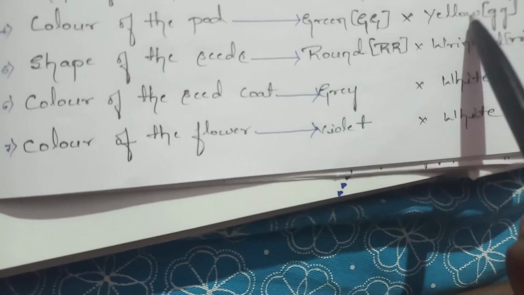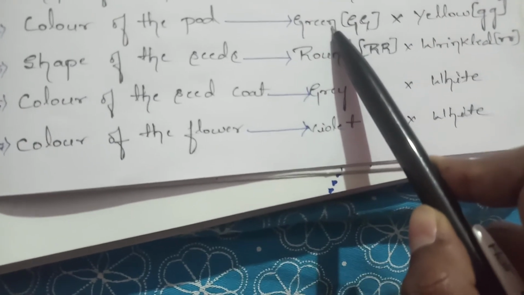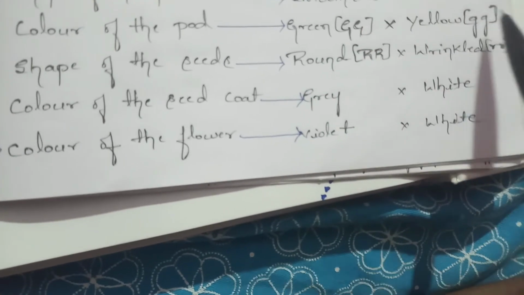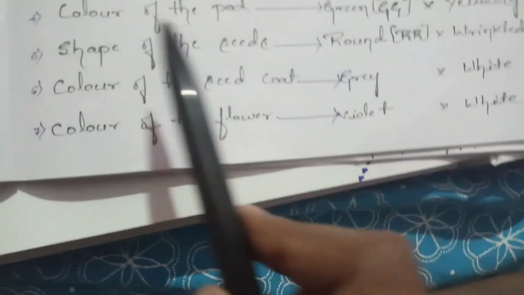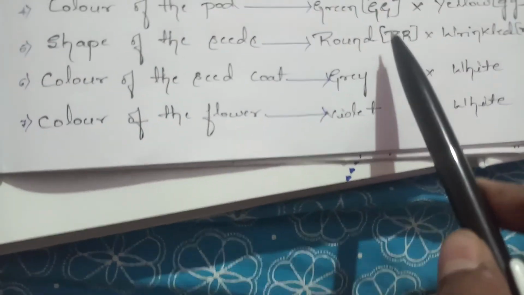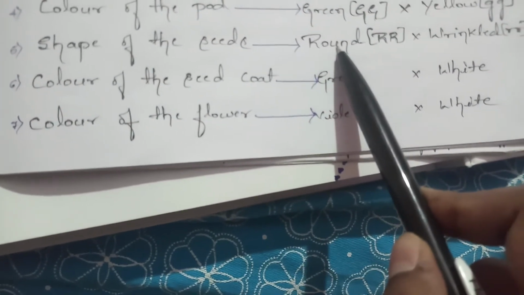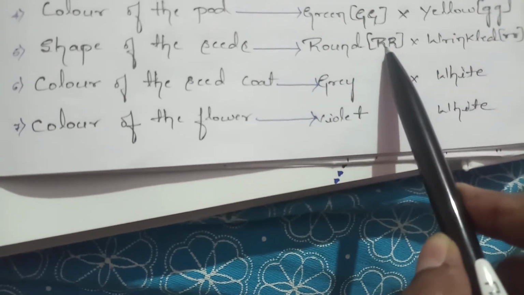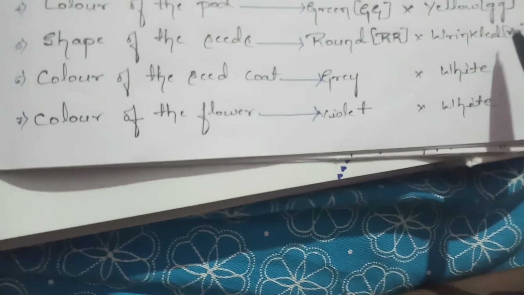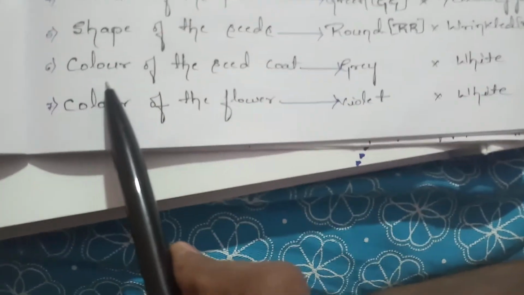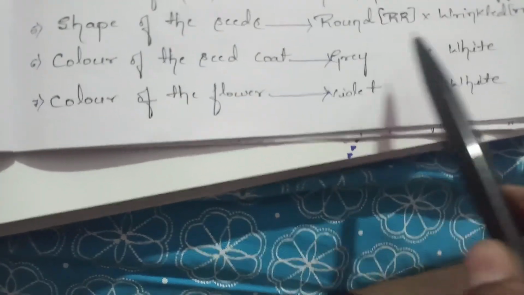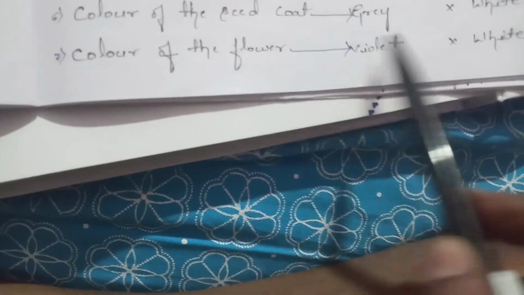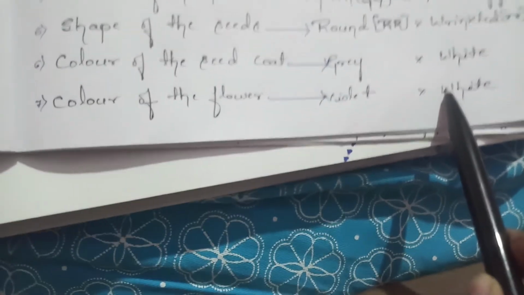Next, color of the pod has 2 colors: green and yellow. Green is represented with capital G as the dominant character, and the recessive character with the small letters. Next, shape of the seeds has 2 characters: round and wrinkled. Again the dominant character is capital R, and the recessive with small letters. Next, color of the seed coat is gray and white. The next character is color of flower, violet and white.